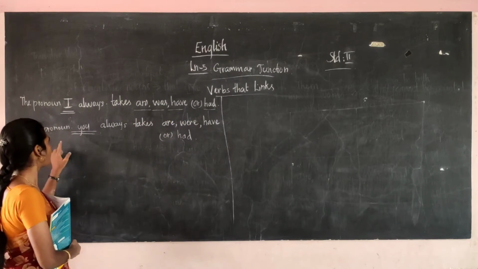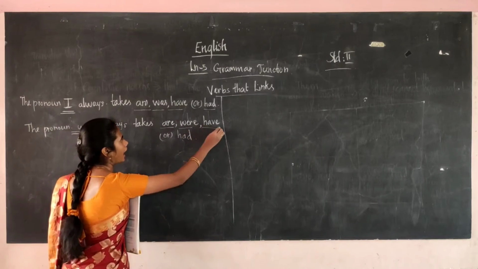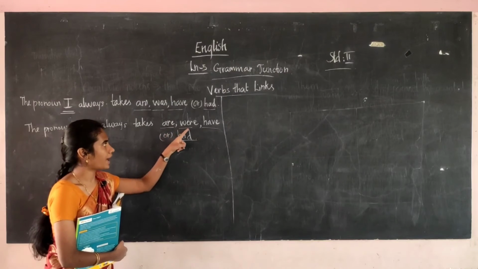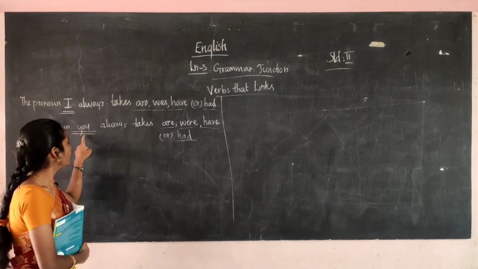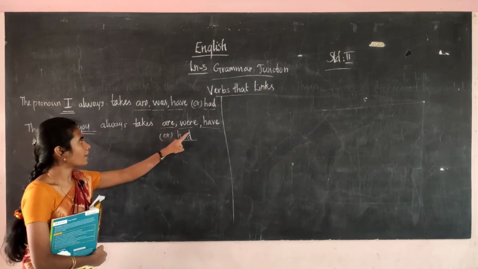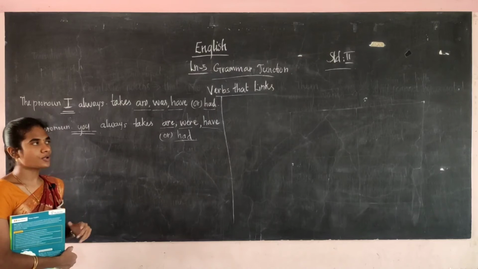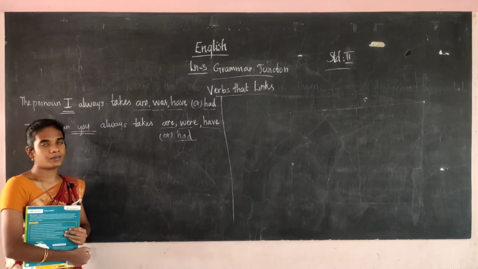The next one, the pronoun you, they always takes are, were, have, had. Like this you have to do: you are, you were, you have, you had. Like that you have to use. So you have to keep this in mind. Now we shall see the book back exercise.